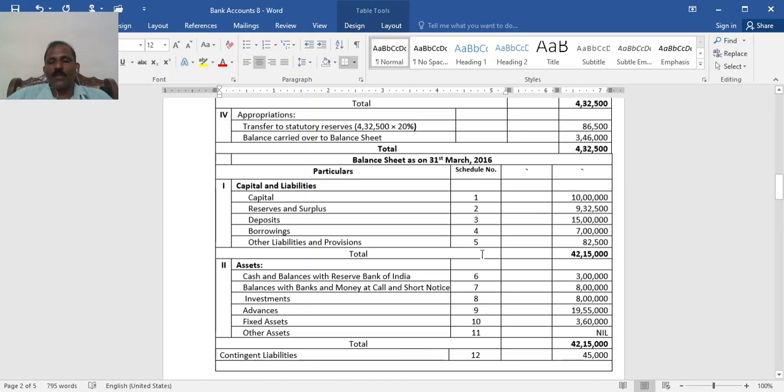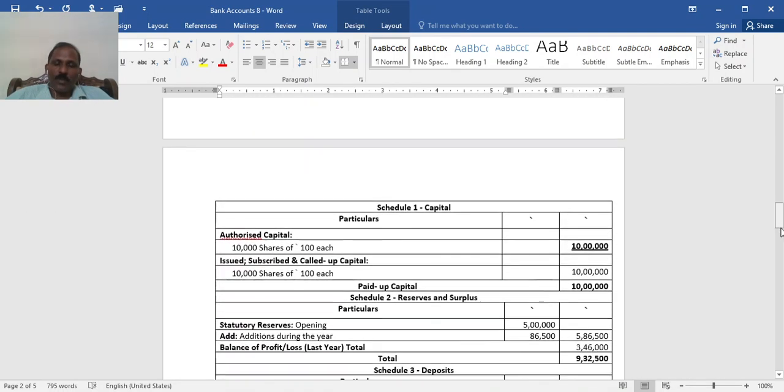Then fixed assets, Schedule 10, 3 lakh 60,000. Other assets, Schedule 11, nothing here. Total of the assets also 42 lakh 15,000. Contingent liabilities 45,000. So this is all about this problem.